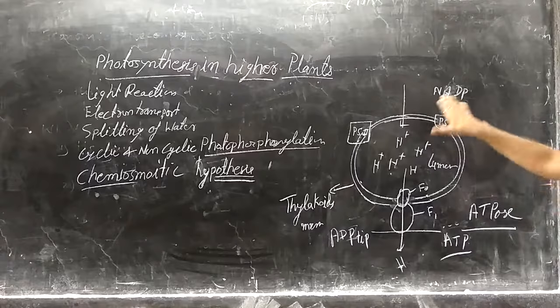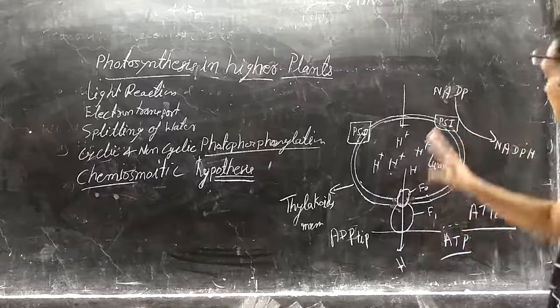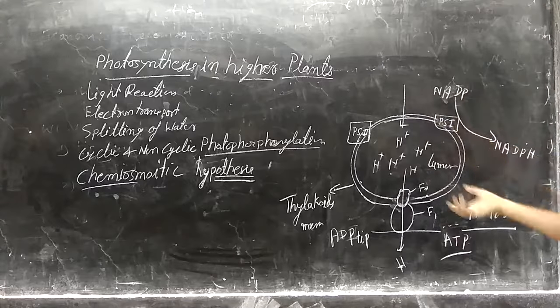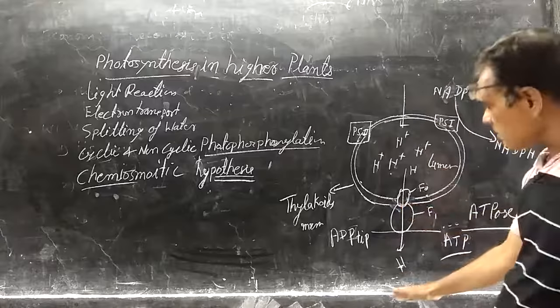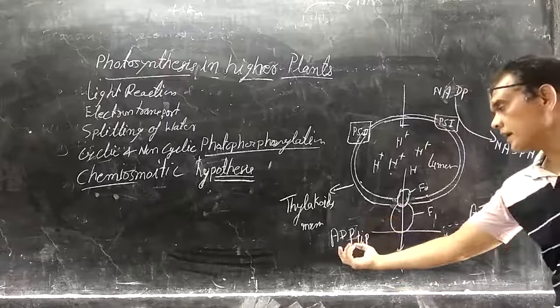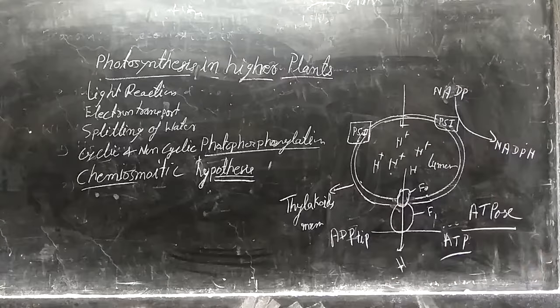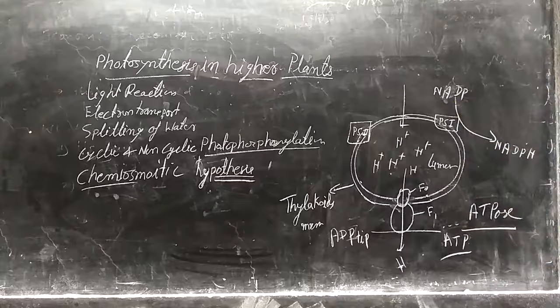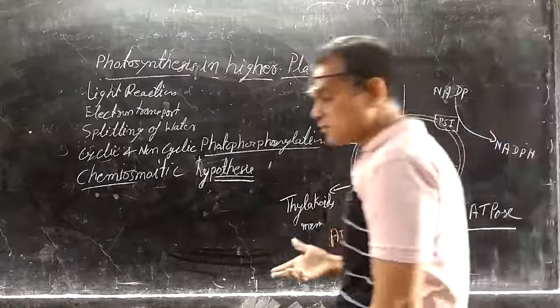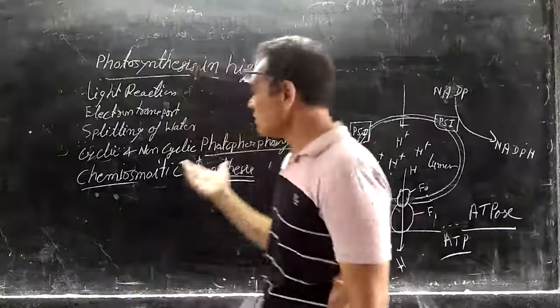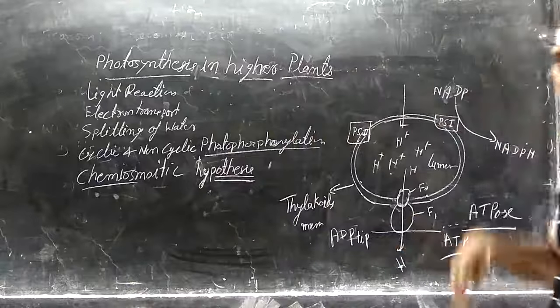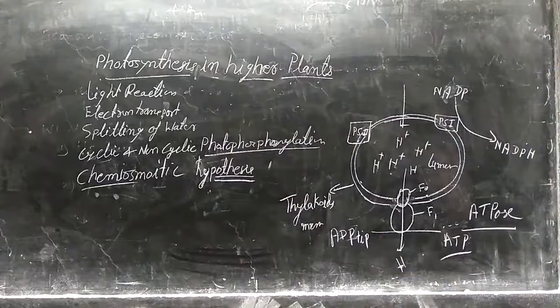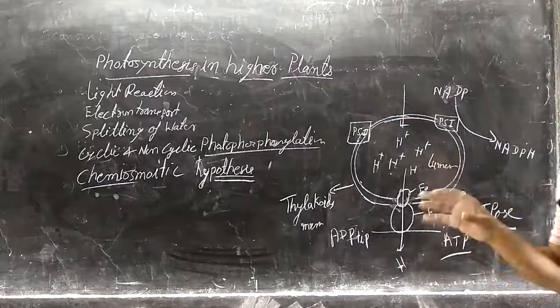Because the NADP reductase enzymes are present outside the membrane, whenever these hydrogen protons come out, they form ATP from ADP and inorganic phosphate, plus NADPH2 by the NADP reductase enzymes. So this process in which ATP is formed during the light reaction is known as the chemiosmotic mechanism or chemiosmotic hypothesis, which was first observed by Peter Mitchell.